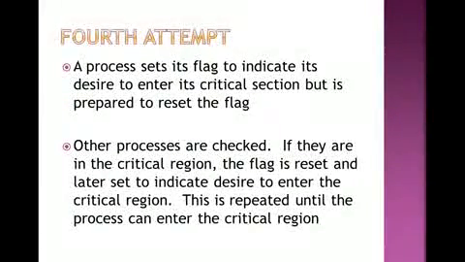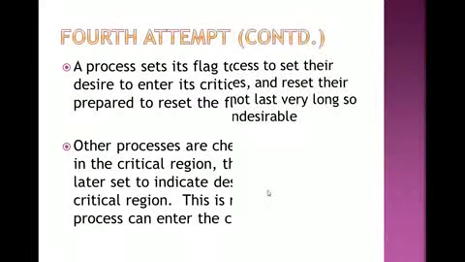Now, what is the fourth attempt? A process sets its own flag to indicate it desires to enter its critical section, but is prepared to reset the flag. That is the important one: the process itself maintains the flag to indicate its desire to enter the critical section, so that it might or might not be used, and is prepared to reset the flag. Other processes are checked. If they are in the critical region, the flag is reset and later set again to indicate the desire to enter the critical region.